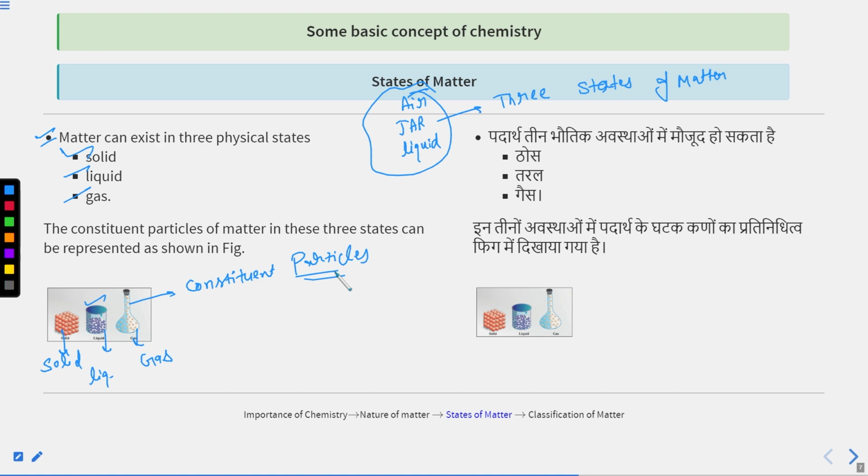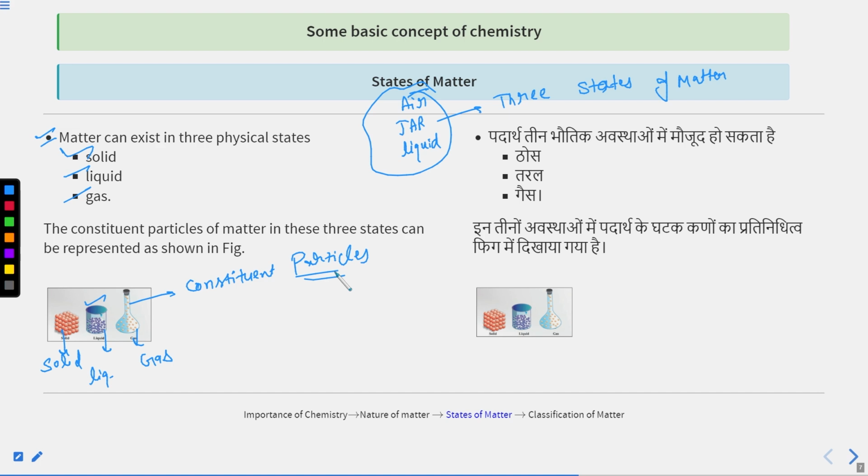From here we can understand the characteristics of particles of matter. In the characteristics of particles of matter, certain points are there. The first point is that particles of matter occupy space.